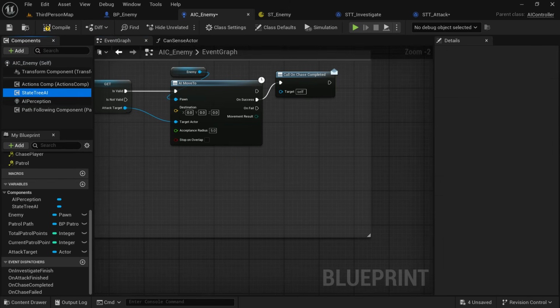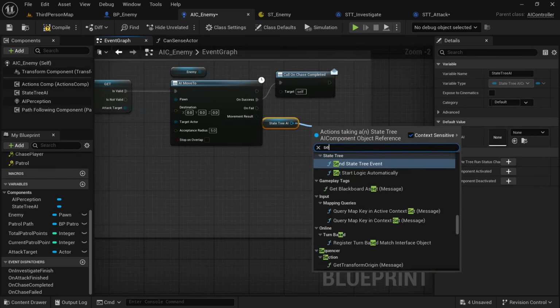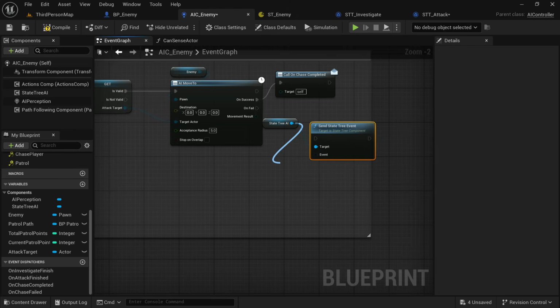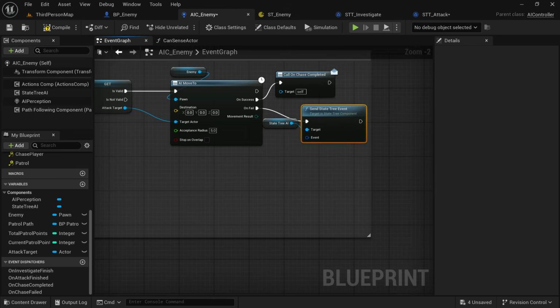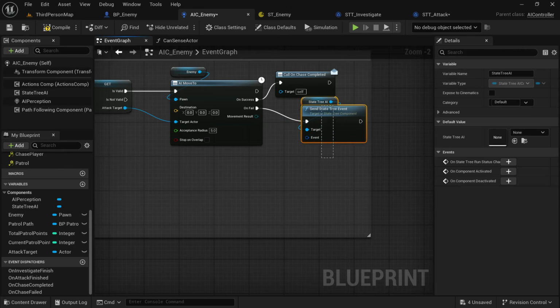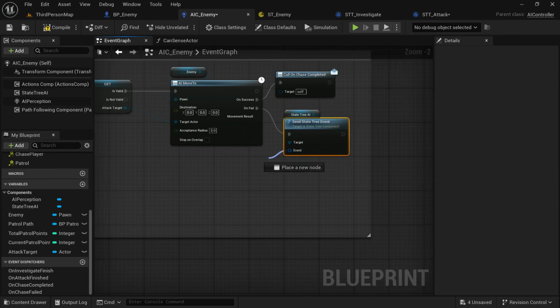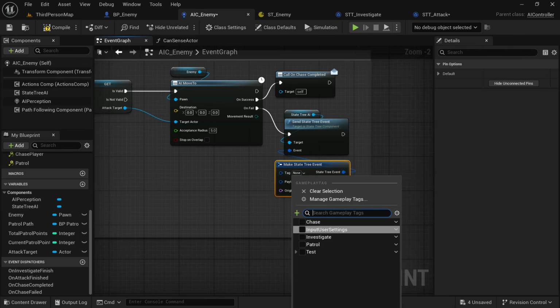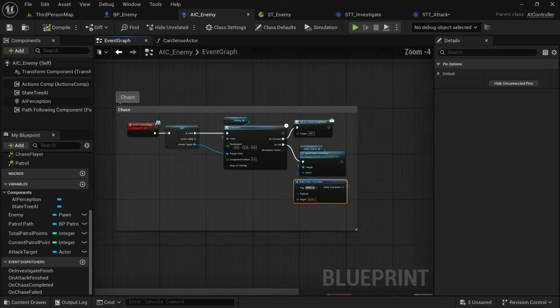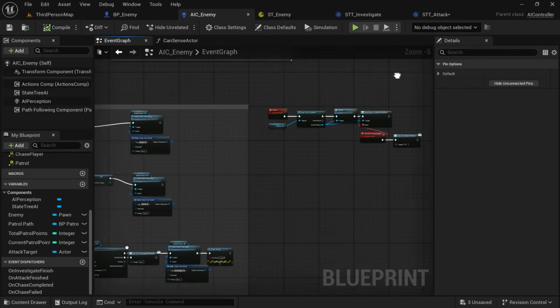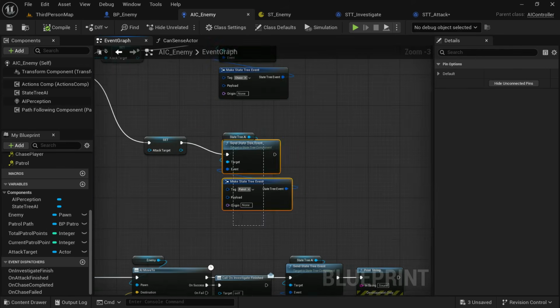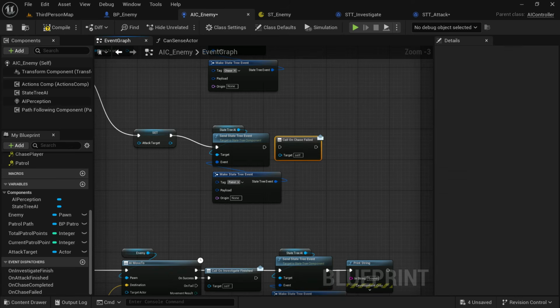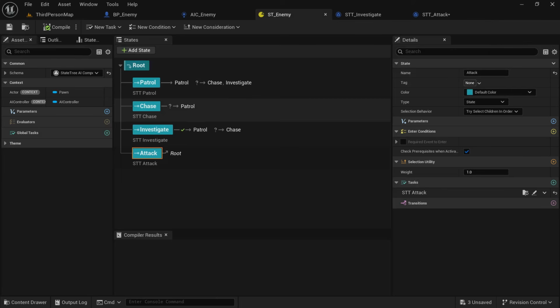We're going to get our state tree AI and search send state tree event. So on the failed pin, we're going to search for this. We're going to make sure we're sending this event, make the event, and give it the tag of patrol. The payload and origin are, as usual, not important. Call on chase failed after we lose sight of the enemy.